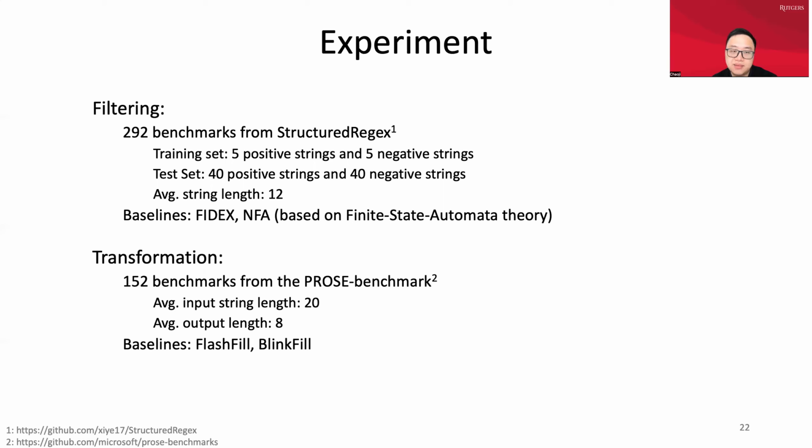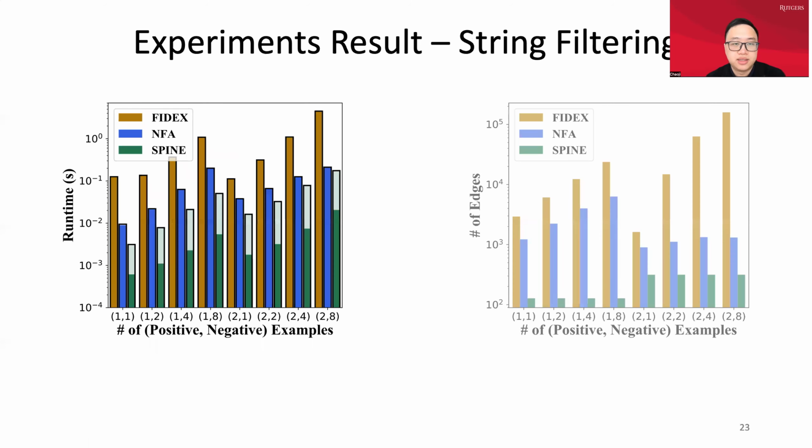NFA is a baseline based on finite state automata, and we implemented lazy determinization to improve the efficiency of NFA. For the string transformation task, we use the PROSE benchmarks provided by Microsoft Research, and we compare our work with FlashFill and BlinkFill.